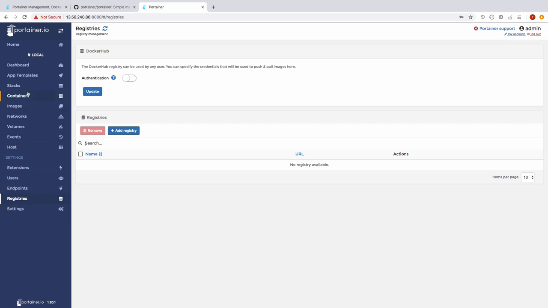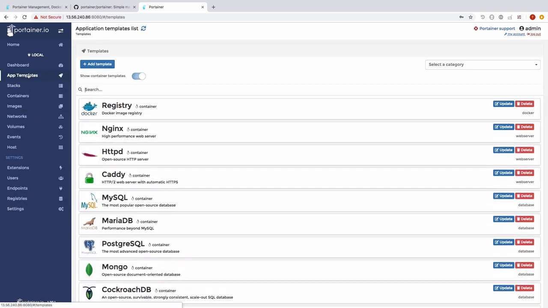And last but not least, I want to talk about app templates real quick. What's really nice about this is that there's a bunch of predefined templates you can go and deploy out, ranging from a Docker registry to Nginx to MySQL, MariaDB, Postgres, MongoDB, and much, much more. Also, what's really nice is that you have the ability to go and add your own custom templates as well. So if you think this is useful, go and check it out.